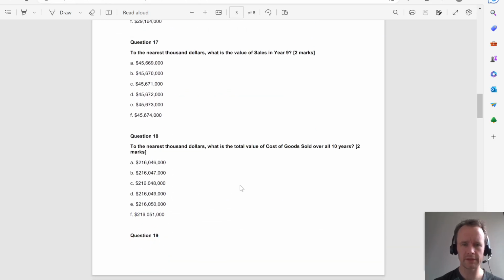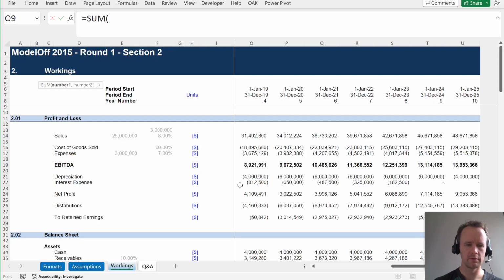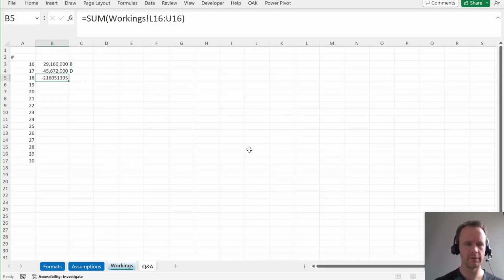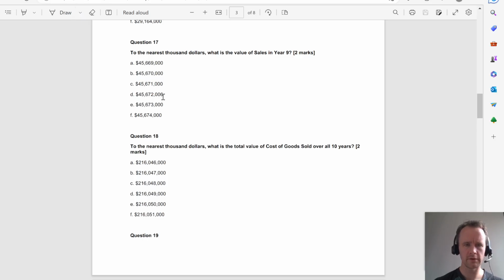Question 18, the nearest $1,000 total value of COGS over the 10 years. Here's COGS, here's 10 years. And I'm just going to copy this format down so I don't have to keep screwing around with that. And I'll put a minus sign in front of this. Is this nearest $1,000 as well? Yes, they all are. Fine.